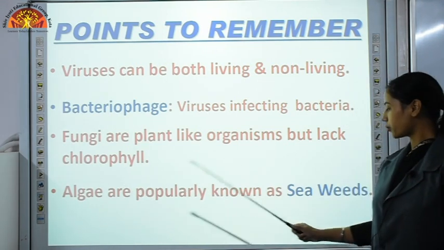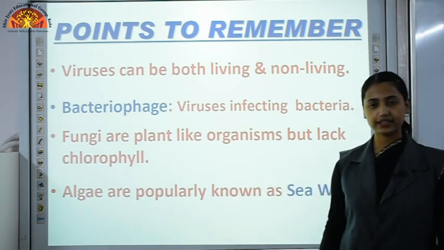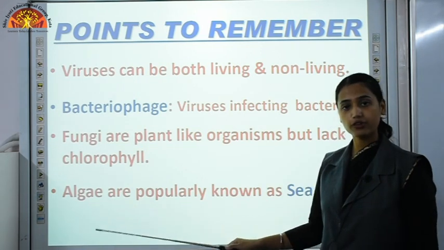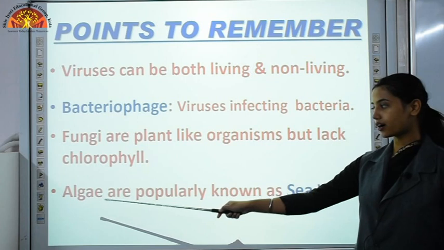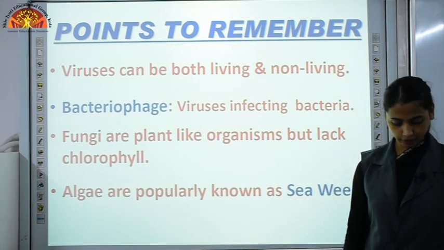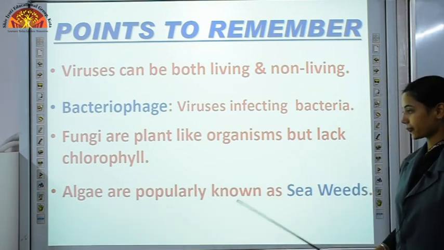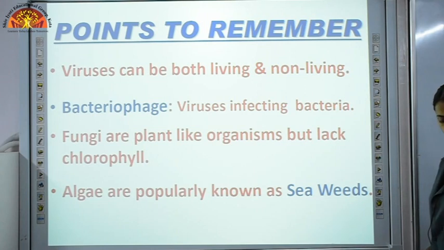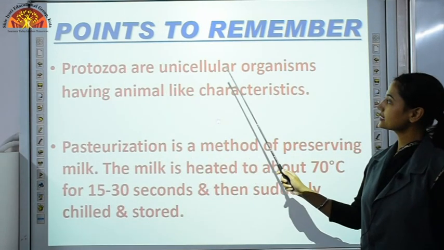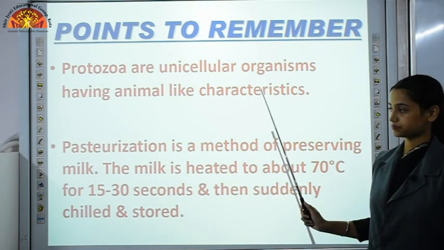Then algae are popularly known as seaweeds. These algae are very simple plant-like organisms, and these algae have chlorophyll. So they are autotrophs, means they are able to produce their own food because they have chlorophyll and they will perform photosynthesis, and they are known as seaweeds. Protozoa are unicellular organisms having animal-like characteristics.